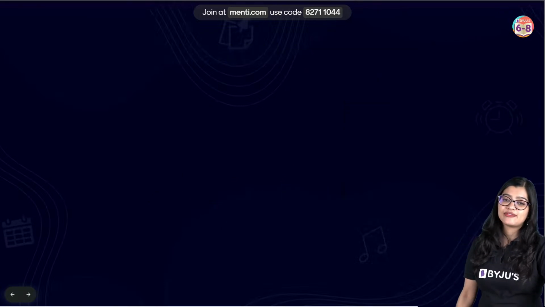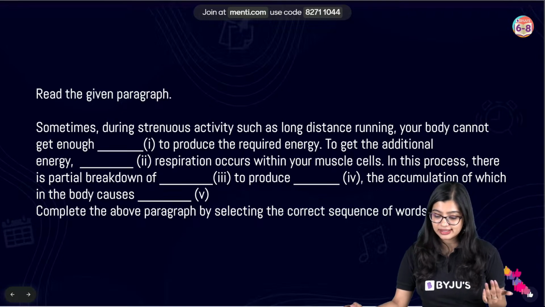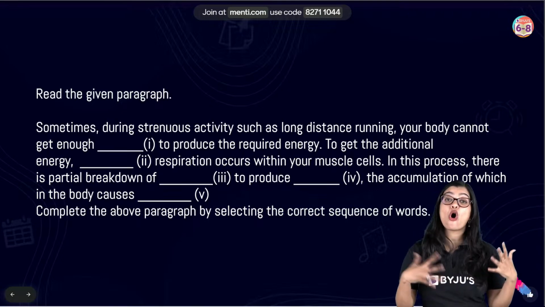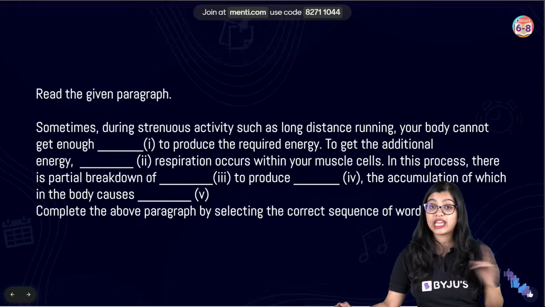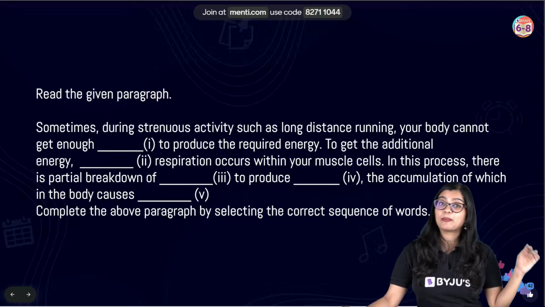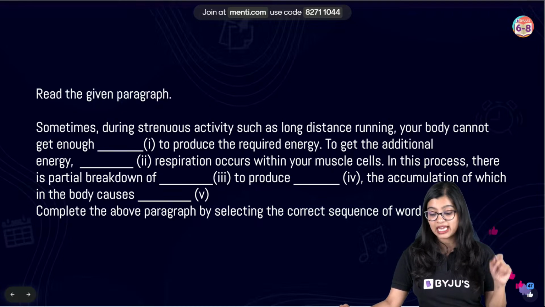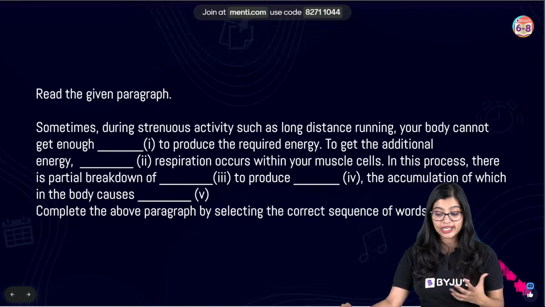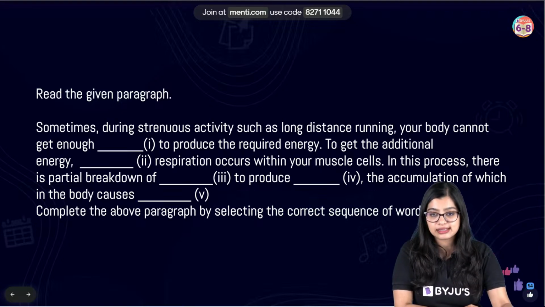Very good, students. Very good. See, sometimes during strenuous activities such as long distance running, your body cannot get enough oxygen to produce the required energy. To get additional energy, anaerobic respiration takes place within your muscle cells. In this process, there's a partial breakdown of glucose to produce lactic acid that results in the accumulation of lactic acid in our body that ultimately results in muscle cramps. So these are the correct answers.